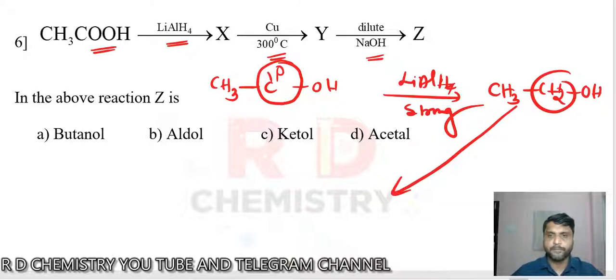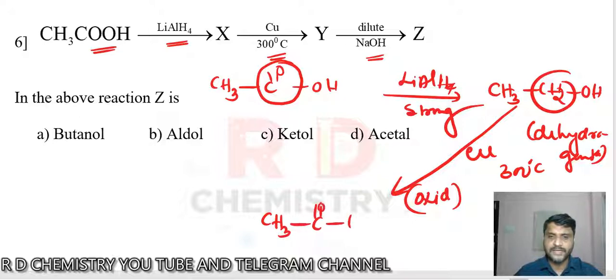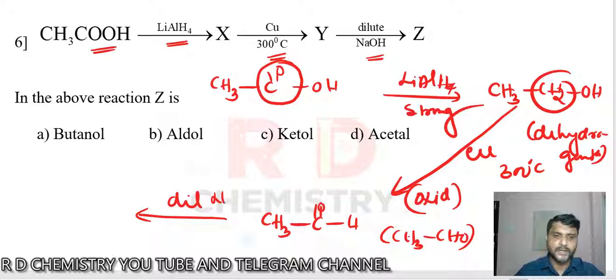Then we make use of copper and heat at 300 degrees centigrade. Copper, for the alcohol, acts as a dehydrogenating agent. Dehydrogenating agent means removal of hydrogen. Either removal of hydrogen or removal of oxygen, but overall it is oxidation. Actually, it is a dehydrogenating process, but the overall change is oxidation. So the primary alcohol will now become CH3CHO, an aldehyde with two carbon atoms. Then they mention dilute sodium hydroxide.